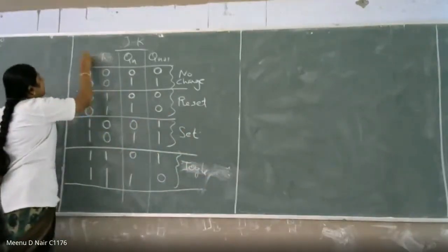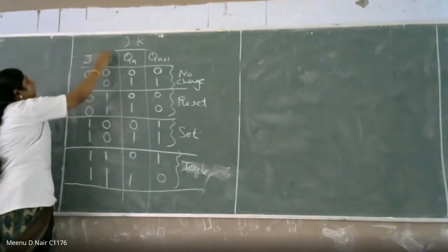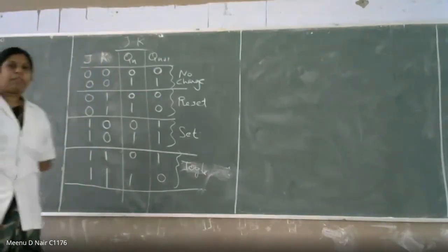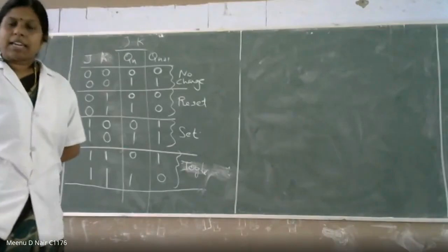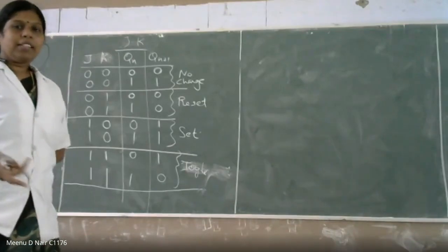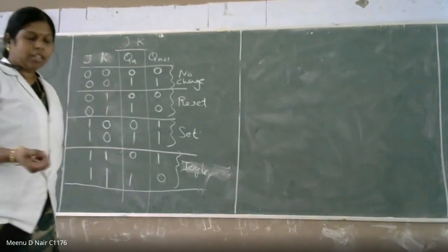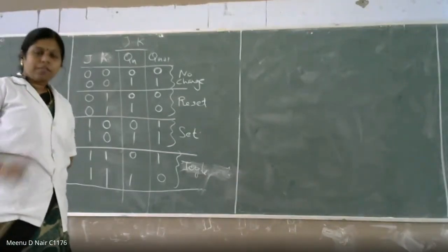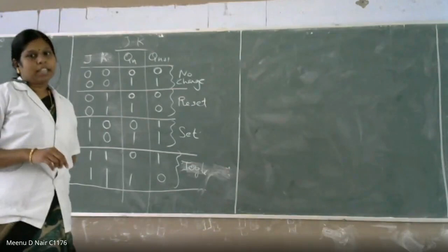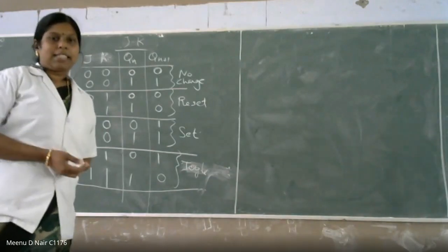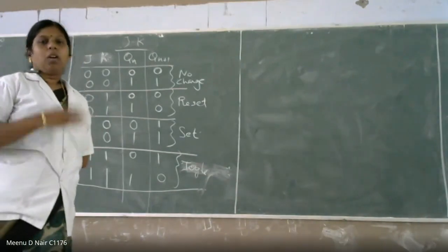This one is J and this is K. This is the only difference between SR flip-flop and JK flip-flop. In the SR case, you don't have the 1 1 condition because it is indeterminate. But in the case of JK flip-flop, you have the 1 1 condition. So whatever be the present state, you will get the toggle of that.